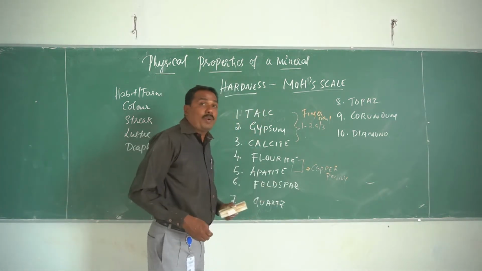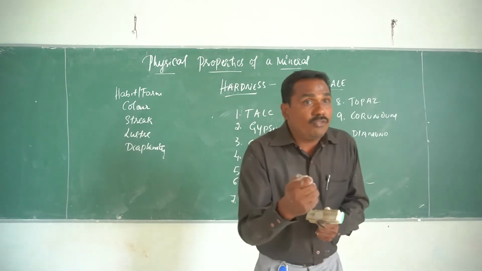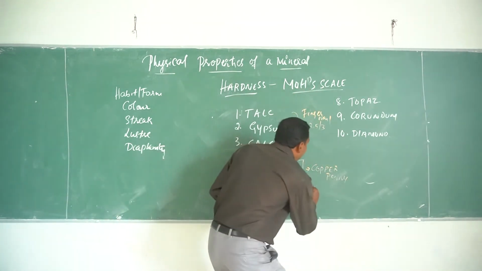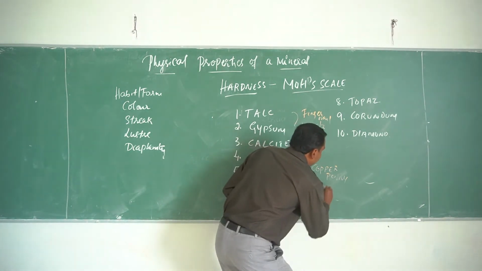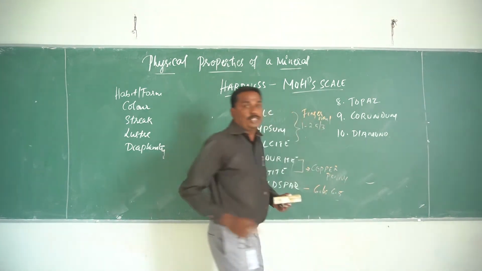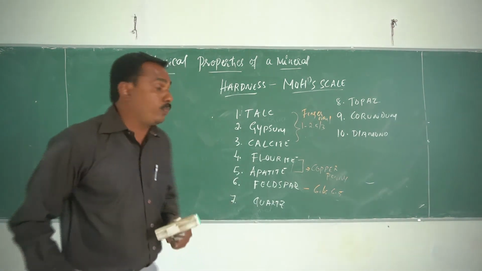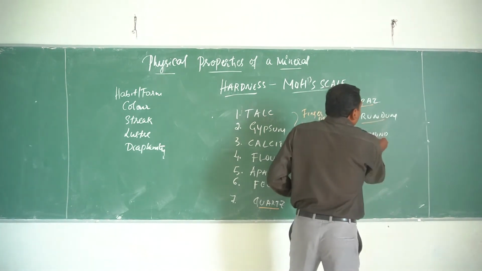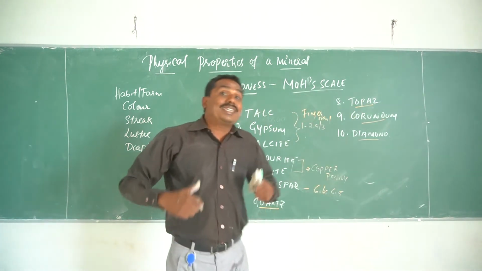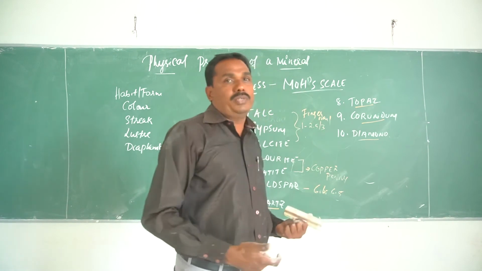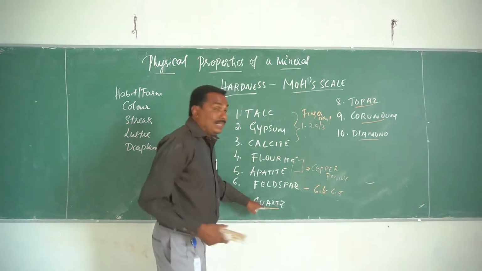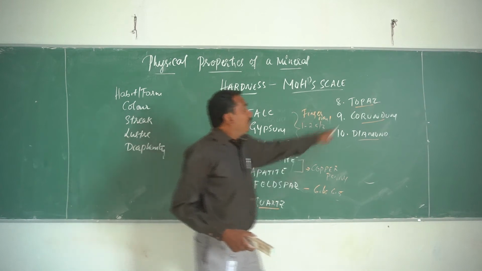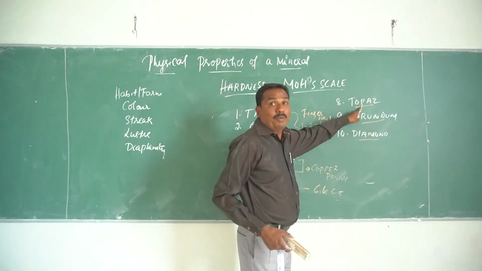And feldspar, if you take a knife, you can scratch this feldspar with difficulty. This hardness number is 6 to 6.5. Let us come to quartz, topaz, corundum and diamond. These cannot be scratched by any of the objects. The hardness is very high. Quartz is what glass is made of. Topaz is a semi-precious stone.